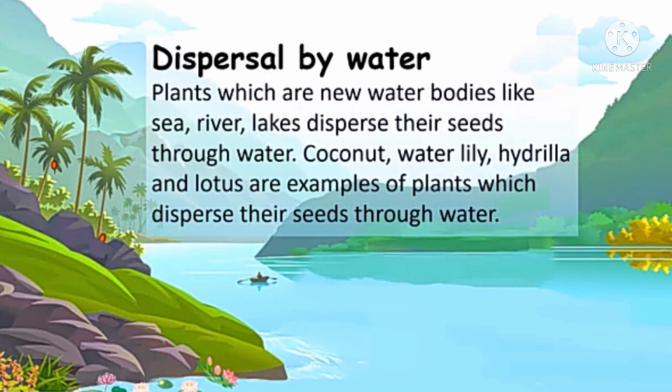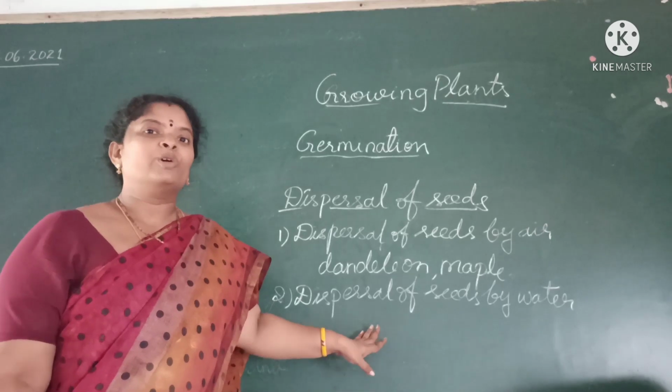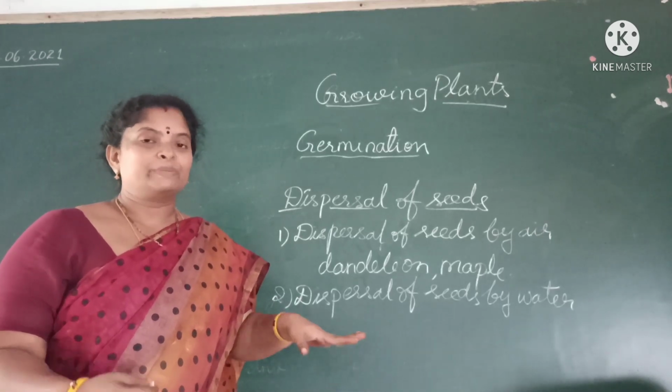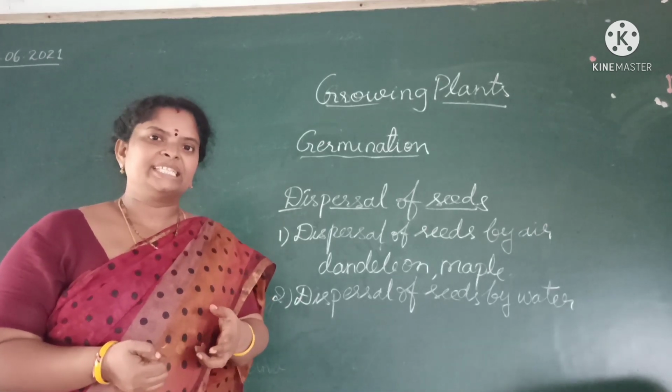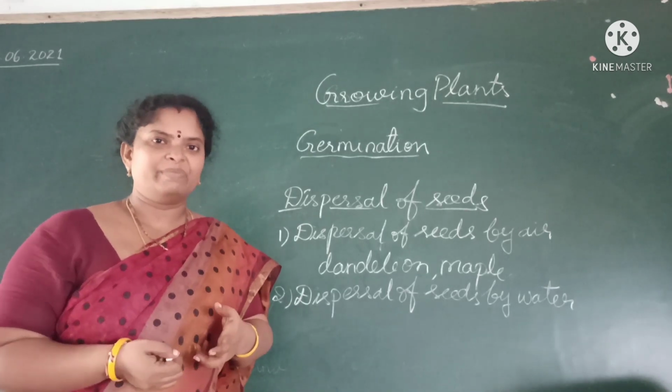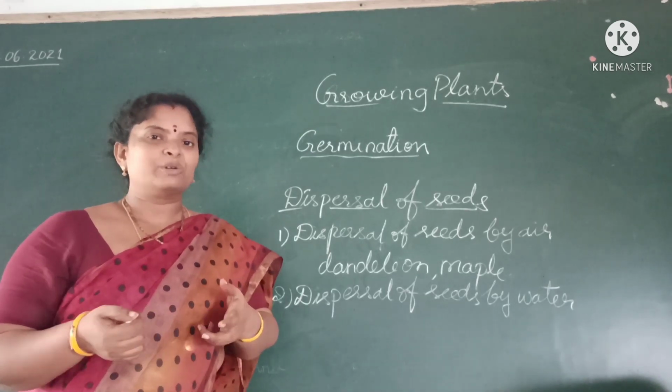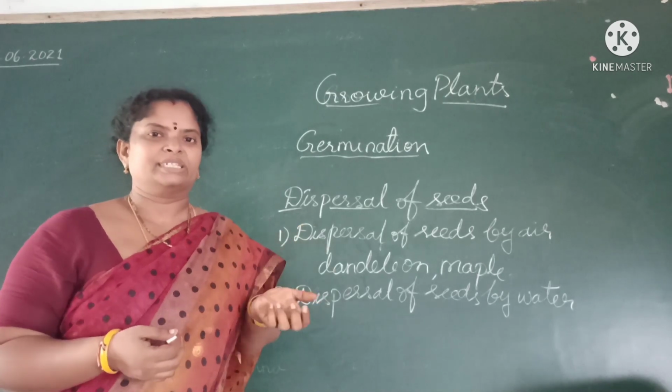Lotus is a water plant, no? And coconut also. Sometimes on the islands we can see the coconuts floating on the water, no? And they have a special structure to float on the water. They have spongy fiber. In coconut seeds we can see this spongy fiber will be there and it will help the coconut seed to float on the water.